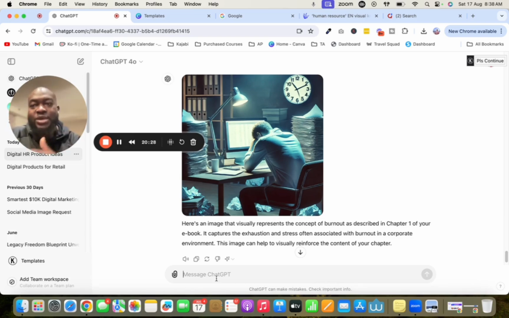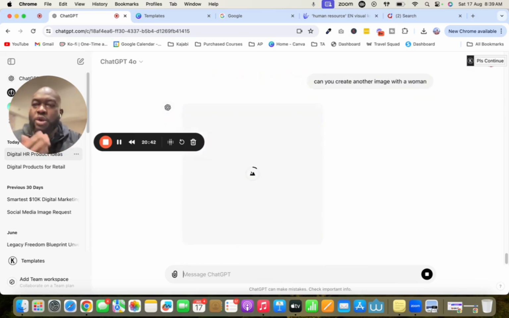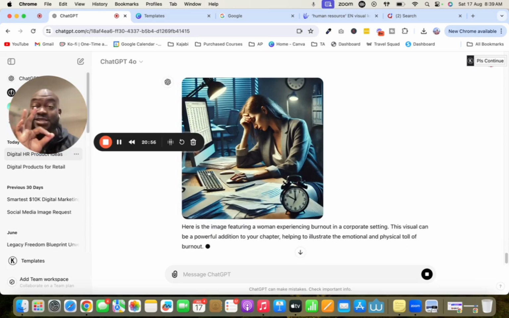This is exactly what I'm going to do again. Can you create another image with a woman? Because this first image is with a male. So now I'm asking it to give me one with a woman. So guess what now? You're using this to pretty much help you as an individual. Now look at that, right? World class, top notch, something that you won't find anywhere else, right?